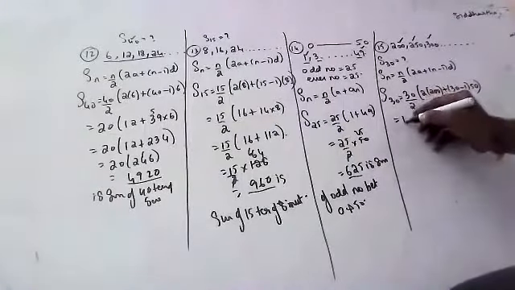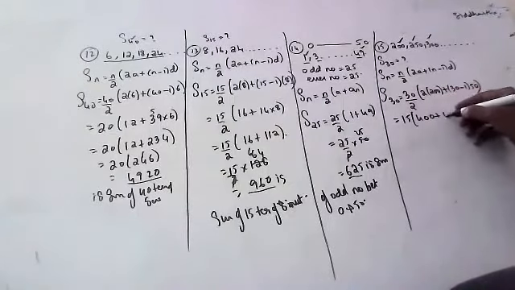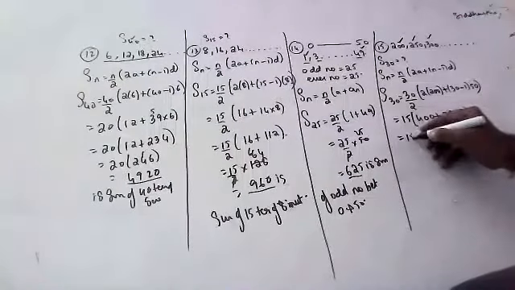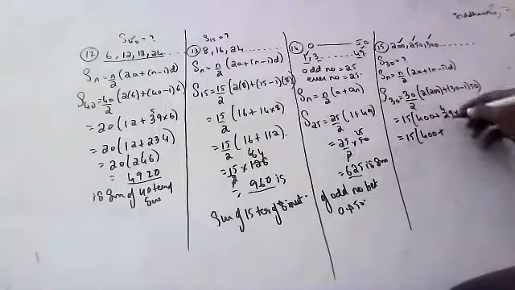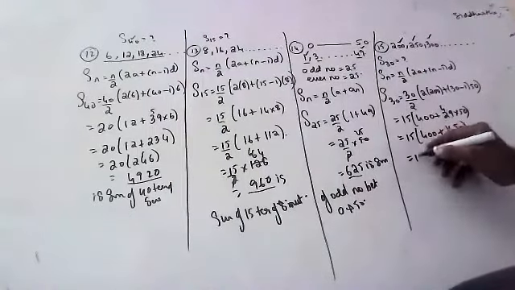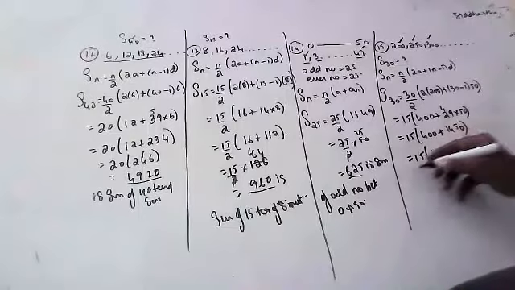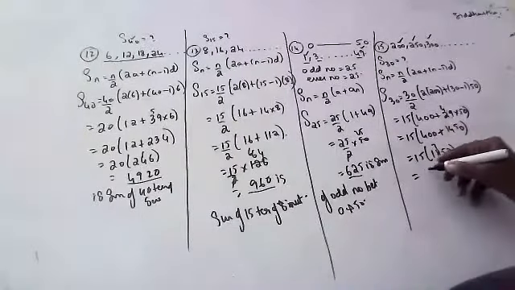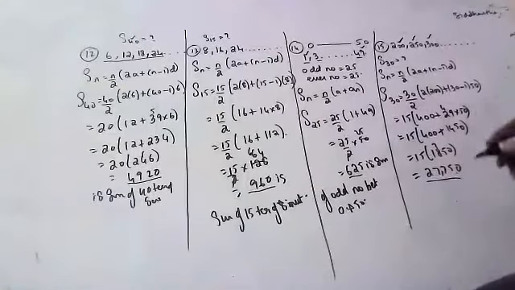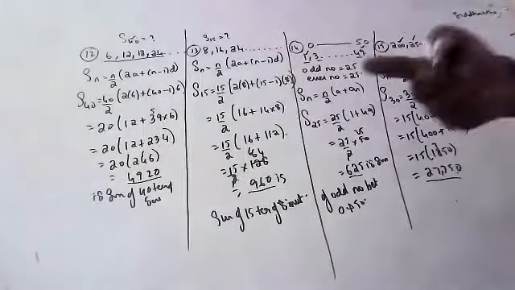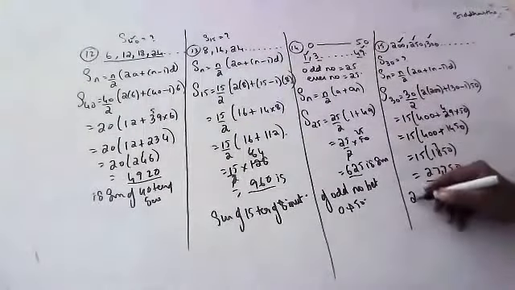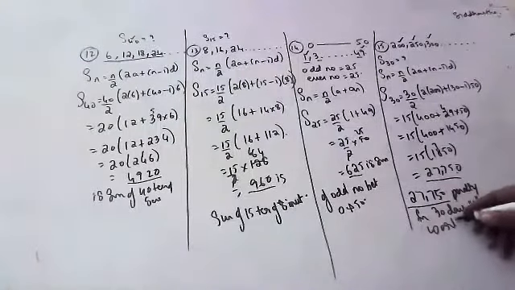15 into 400 plus 29 into 50, that is 1450. So 400 plus 1450 is how much? 1850. Into 15, how much? 27750. So if anyone is delaying work by 30 days, how much penalty should they pay? 27,750 rupees for 30 days delay of work. If you delay work by 30 days, this much penalty you have to pay, children.